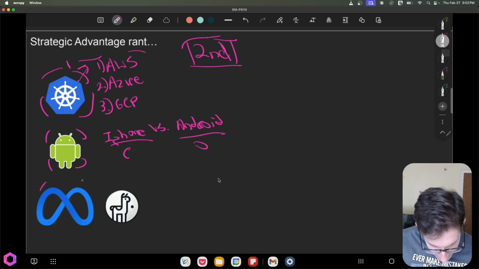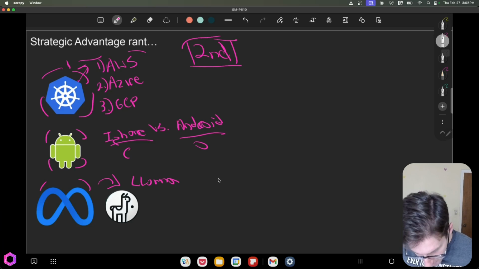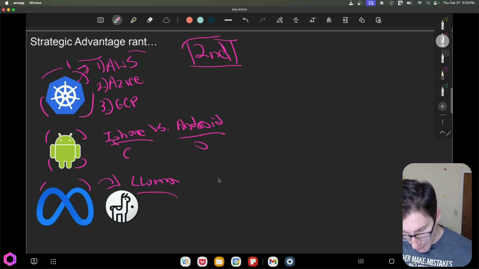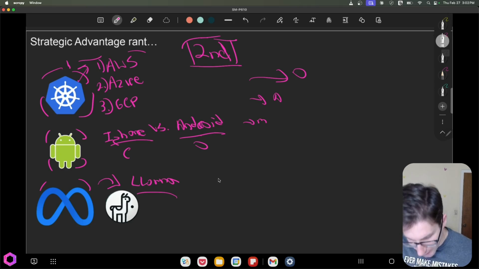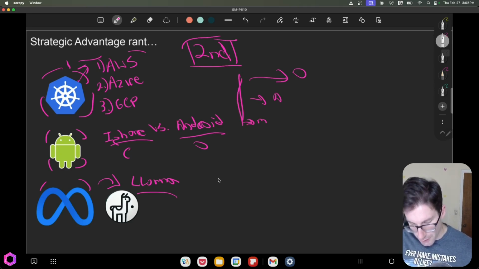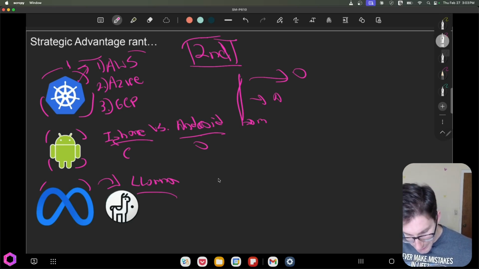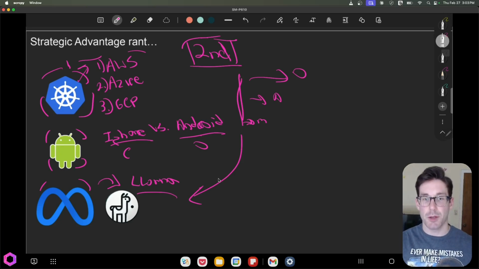And then finally, we have Meta, which recently created an open source model called Llama. So Llama is Meta's way of trying to catch up to the other providers. If we have OpenAI, say OpenAI is up here, Anthropic's here, Meta is probably like here. So they're definitely not in second place or first place. I don't know if they're in third place, but they're somewhere in the back of the line. So what they did is they created an open source model, Llama, and they released it to the community. And they did this because they're kind, but also they did it to catch up.